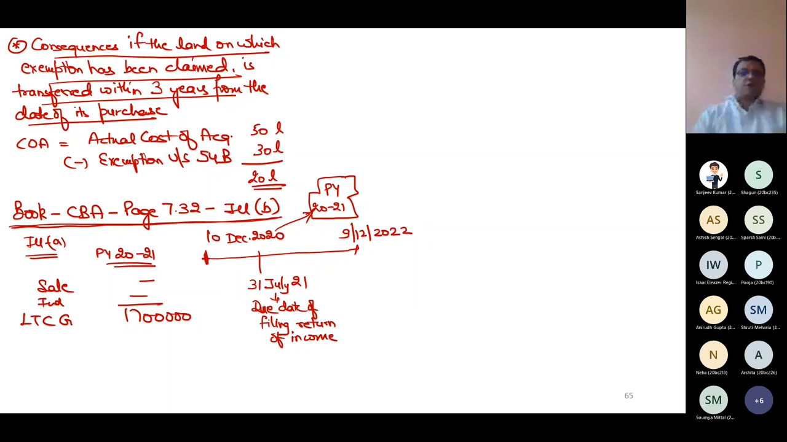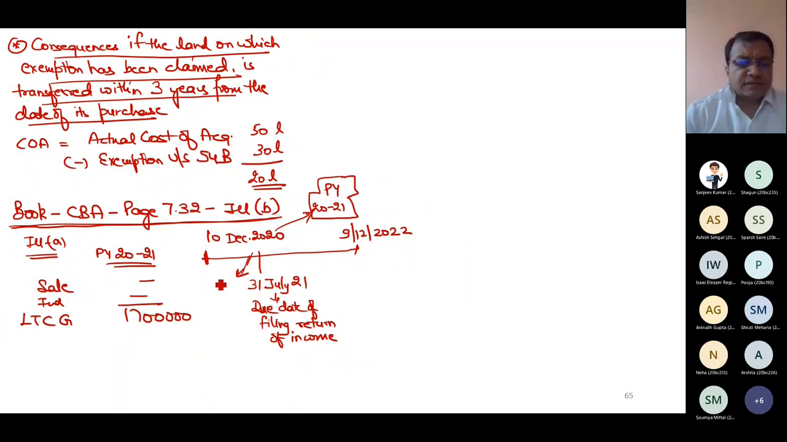It is the due date of filing return of income. Now what my illustration says, suppose he purchases a land to be used for agricultural purposes on 30th June 21 for 15 lakh. So around 1 month before the expiry of due date, I purchased an agricultural land.